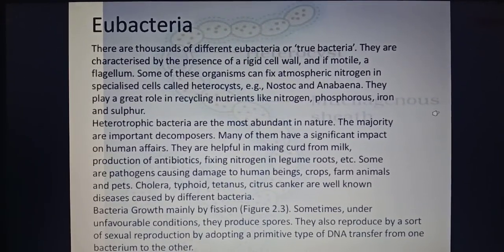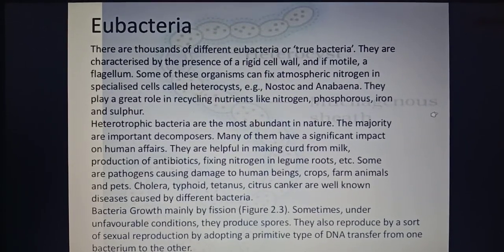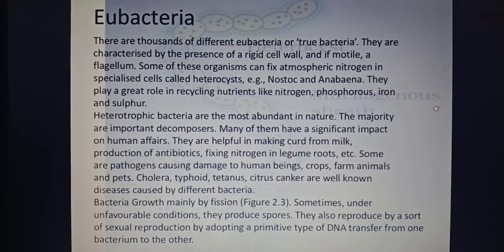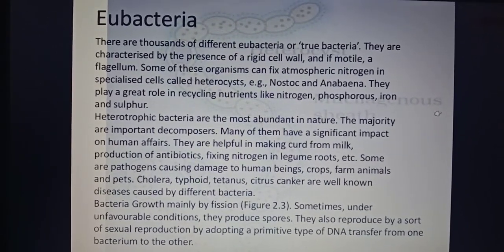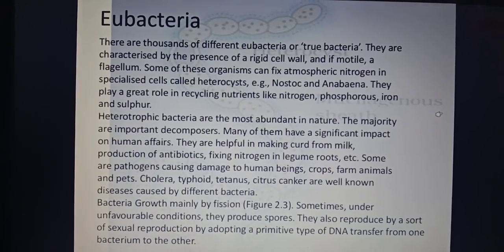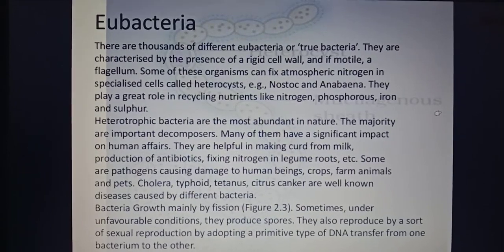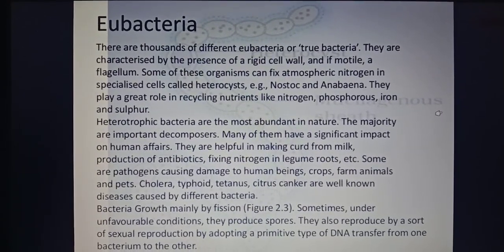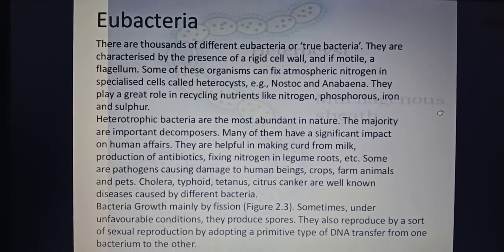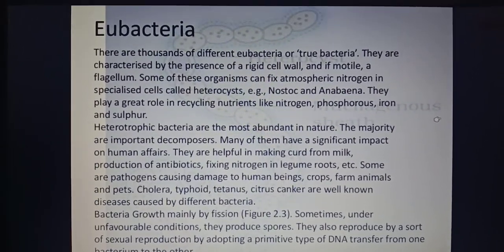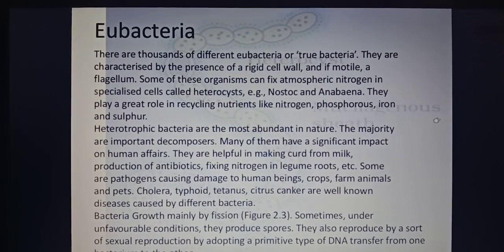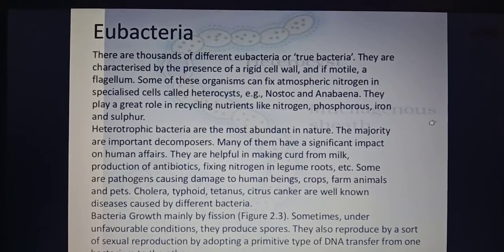So the same structure is that of a bacteria also. It has a cell wall, which is made up of a chemical substance called peptidoglycan. Then they have the cell membrane. Inside the cell membrane they have the cytoplasm, and inside the cytoplasm they have a nuclear region. That means they do not have a well-defined nucleus. The nucleus in the prokaryotic cell is termed the nucleoid region.